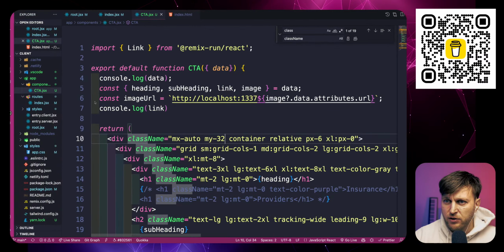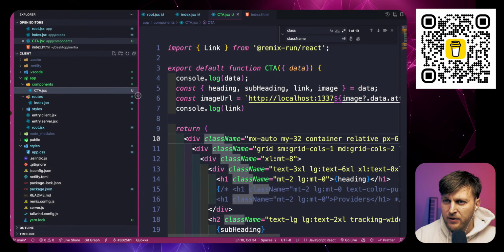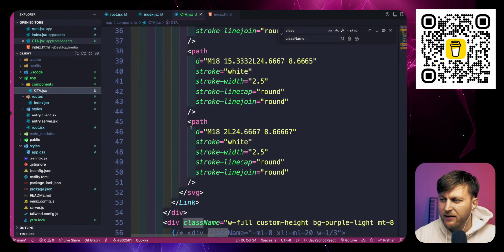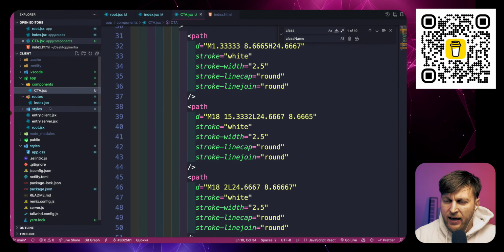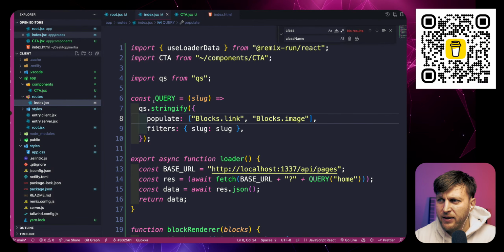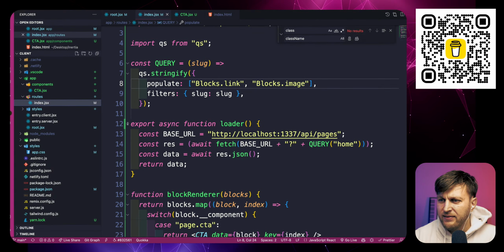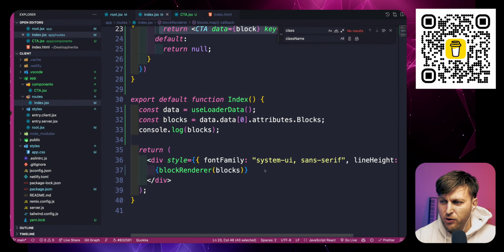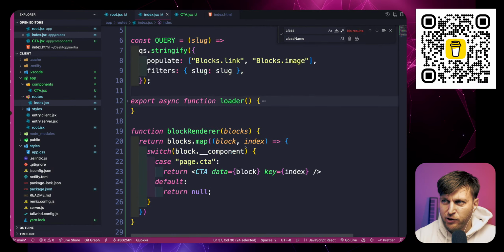On our front-end application, we created a component to basically mirror our Strapi component. So we created a call to action component, which will render that data that we have on the backend to our front end. And to make it very easy for us to keep dynamic, we created a block renderer function, which allows us to map through all our blocks. And if the block exists, render that block dynamically. Notice this is what's building our page. Depending on the blocks that we have, those blocks would be returned.